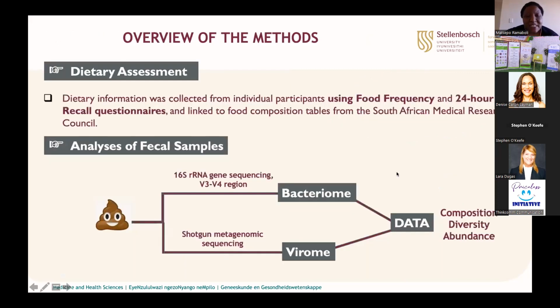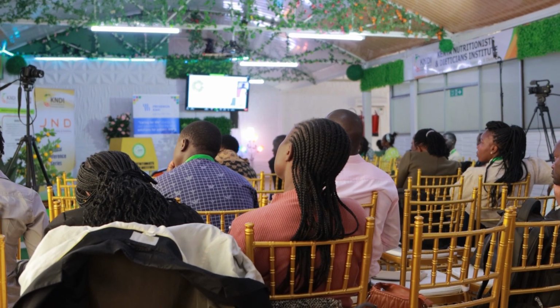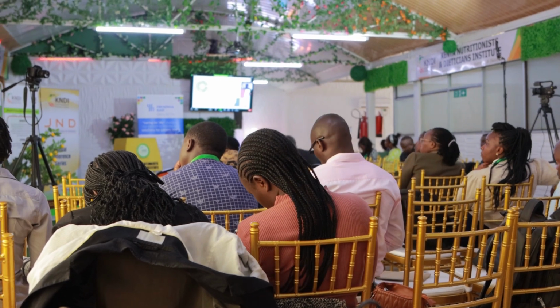So from these participants, dietary information was collected using food frequency and 24-hour recall questionnaires, and it was analyzed by linking to food composition tables from the South African Medical Research Council. From these participants, different kinds of samples were collected.